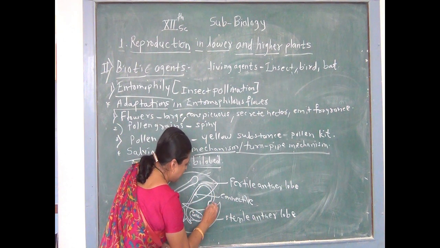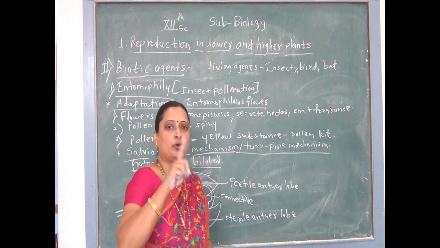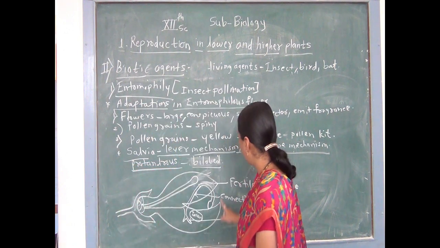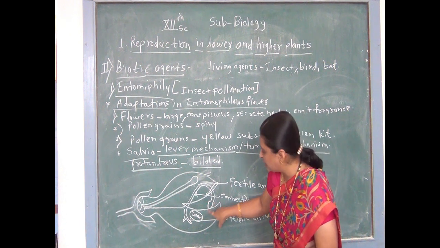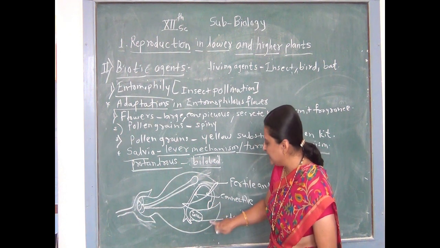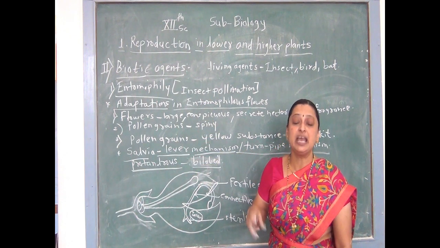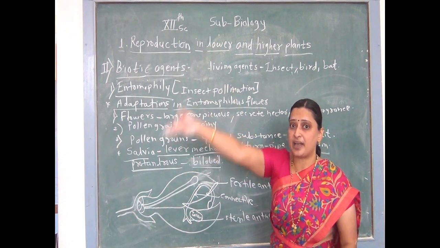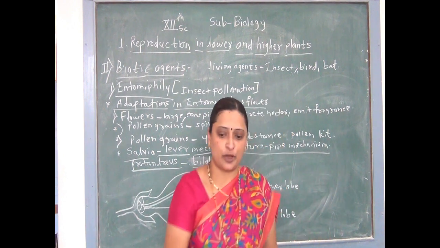Fertile anther lobe is bent down. It is fertile. Why is it called a fertile anther lobe? Because they produce the pollen grains. Therefore, the fertile anther lobe is bent down. Such a fertile anther lobe is attached to the backside of the insect body, and pollen grain is rested on the backside of the insect body. Such an insect visits another flower having a matured gynoecium, and it leads to cross pollination.